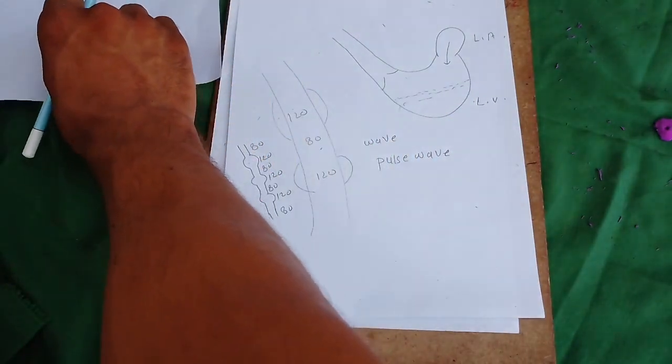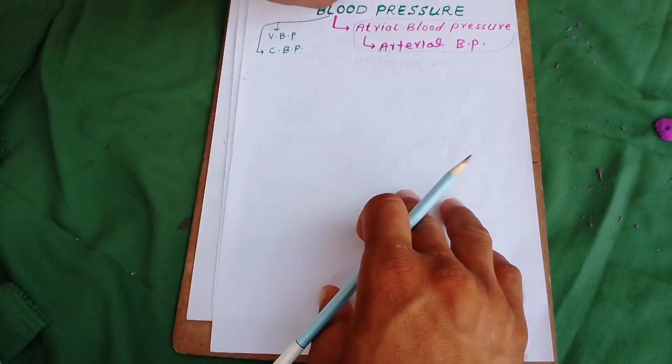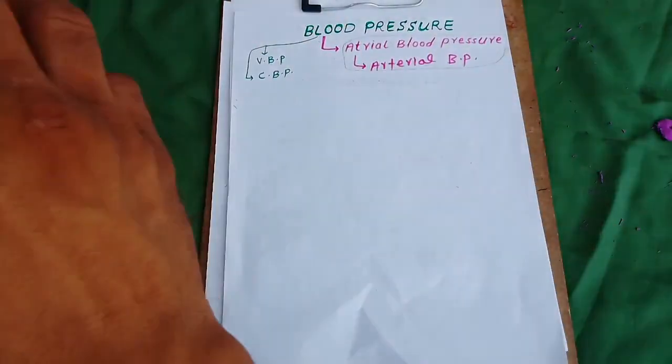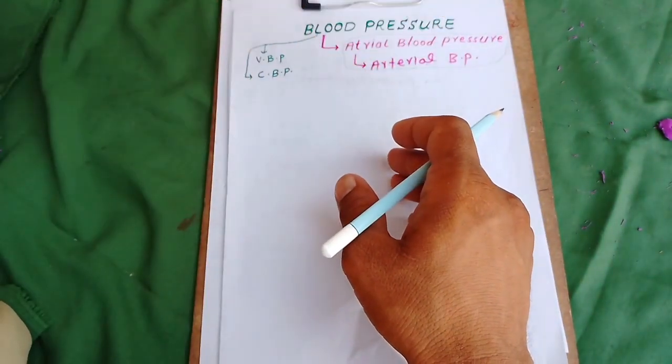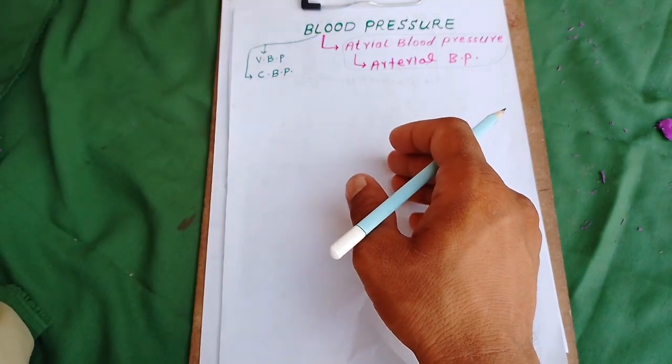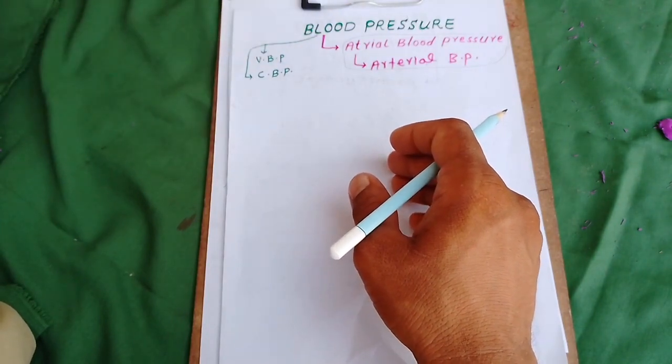Another very important point is the factors affecting the blood pressure: factors that maintain the systolic blood pressure and factors that maintain the diastolic blood pressure.